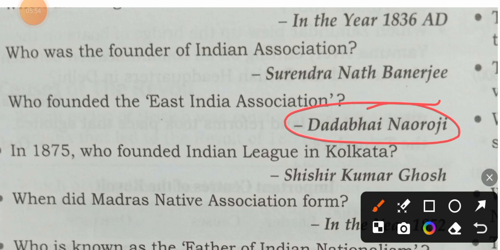In 1875, who founded the Indian League in Kolkata? Sisir Kumar Ghosh. I am recalling another point, dear students. Take a look at it.